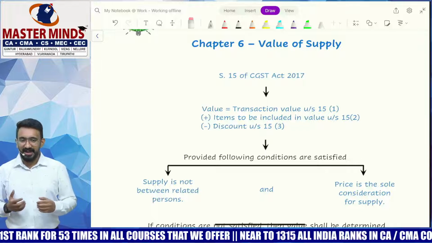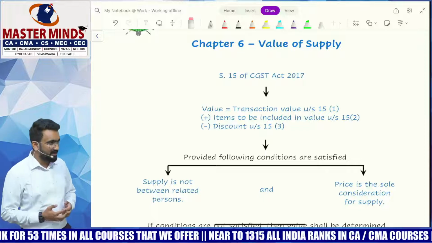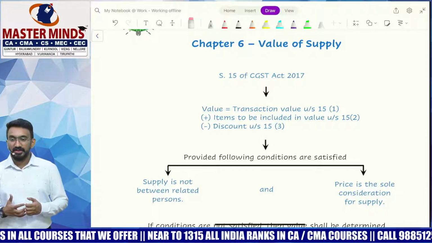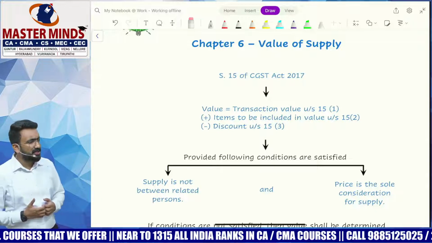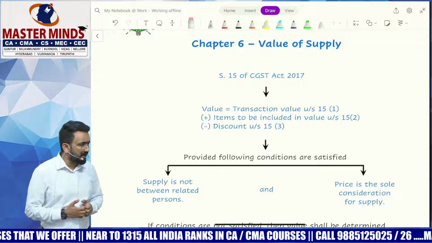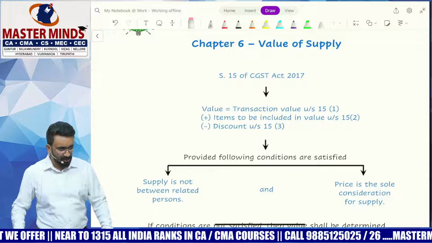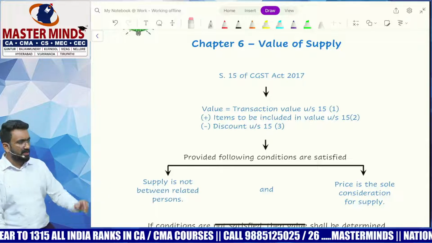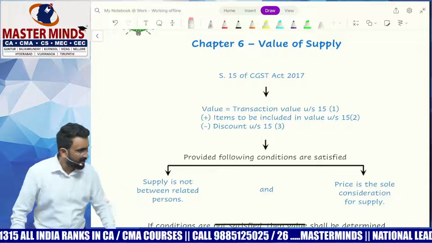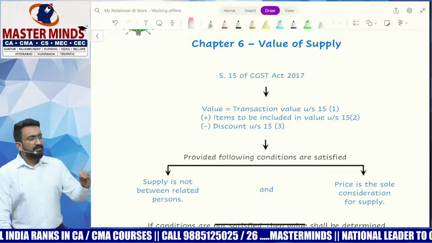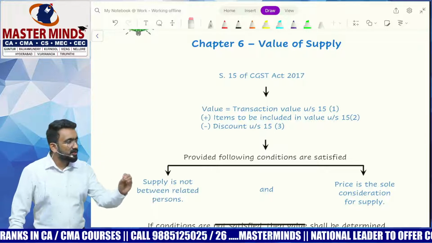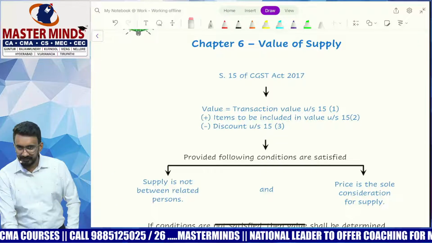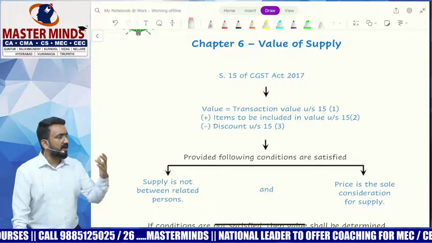But there is a fairness in terms of determining a value. They're saying that I might not always be able to trust the transaction value. What is transaction value? It's nothing but the price paid or payable. Like I sold you the mobile phone and the price happened to be 10,000 rupees, so the value would be 10,000. That's the whole idea. But sometimes I might not be able to trust this value because it might not give a fair valuation to the transaction. When will I not have a fair valuation to the transaction? I'll tell you.